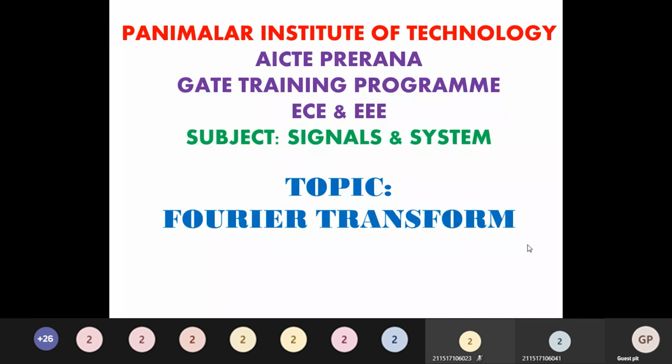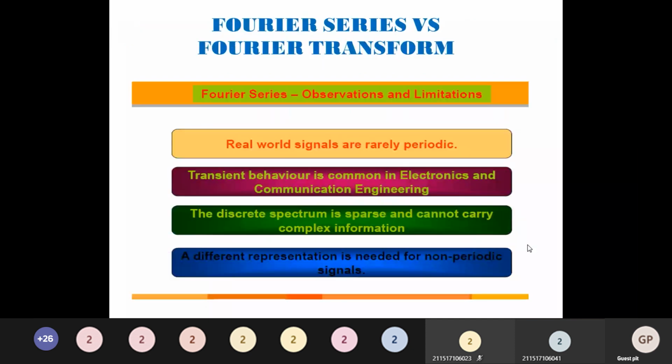So moving into Fourier series versus Fourier transform. What is the drawback of Fourier series and why do we need a Fourier transform? By the observation and limitations of Fourier series, we go for Fourier transform. Fourier series, we know, is applicable only for periodic signals. But we know that in real time, most of the signals are aperiodic, and that is the need for a new kind of solution where we go for a Fourier transform.